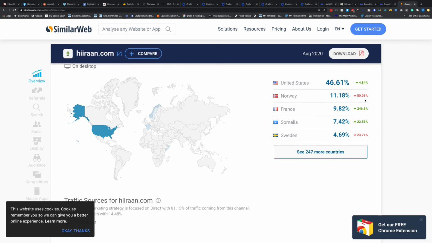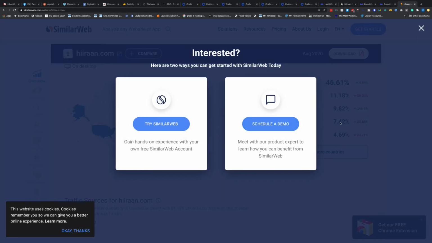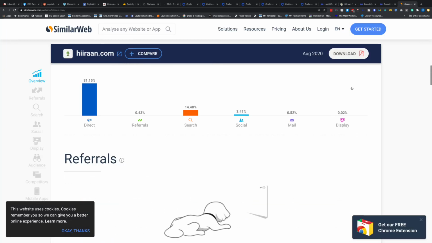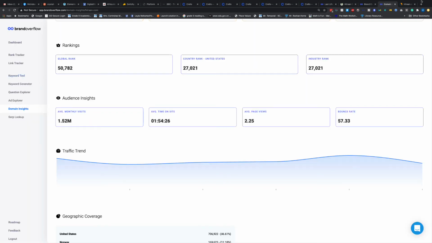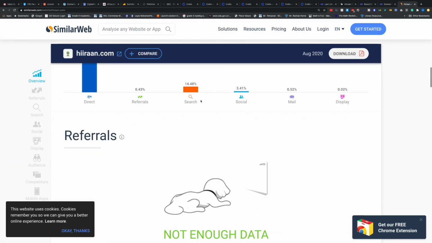Now, when I try to go more, I have to pay. It's not free, right? I have to pay for that. So that's actually the Domain Insights that you're getting for free on this, Brand Overflow. Here, I have to pay for it. It's not free. It's a lot of money.